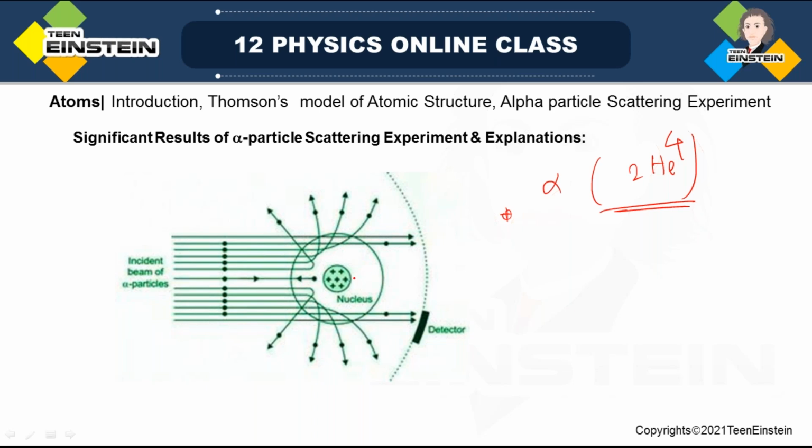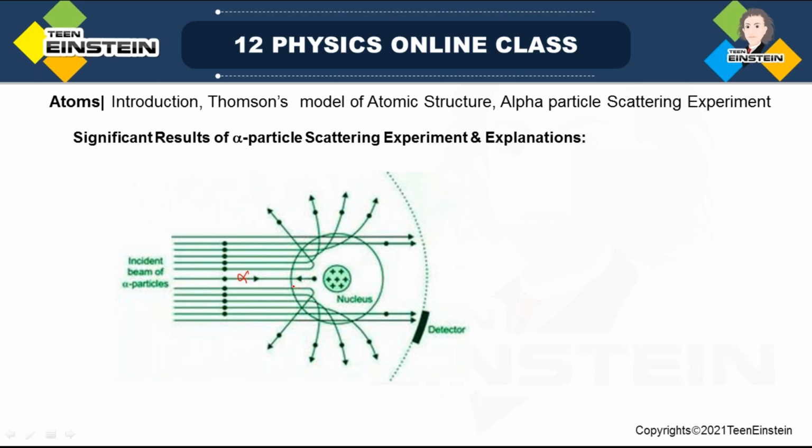So at 90 degree, we have seen that very few particles are getting deflected by 90 degree. That means the size or spread of the positive charge particle is very very less. And the surprising thing is that occasionally one or two or maybe more, a very very small possibility, get rebounded.